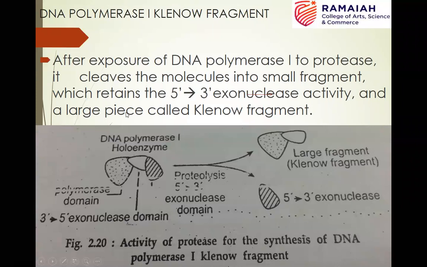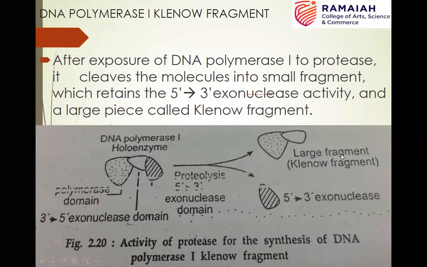The smaller fragment retains the 5' to 3' exonuclease activity, whereas the larger fragment, which is known as Klenow fragment, does not have 5' to 3' exonuclease activity, but it has the polymerase activity and 3' to 5' exonuclease activity, which is proofreading activity. So that is Klenow fragment of DNA polymerase 1. I hope you guys are able to follow. This Klenow fragment is nothing but the larger fragment when the DNA polymerase 1 is subjected to cleavage by protease.